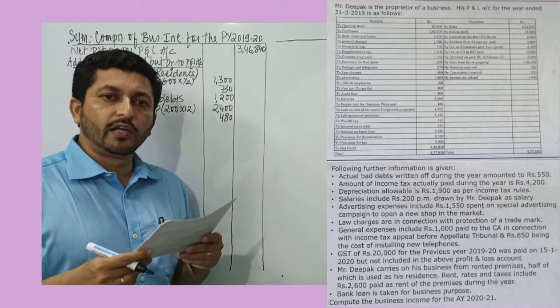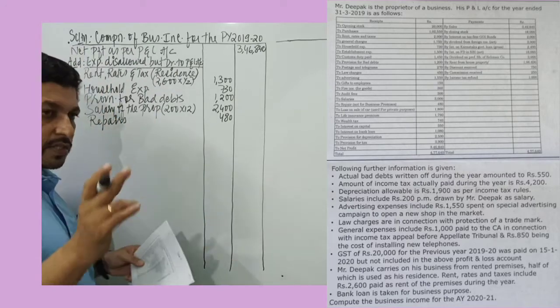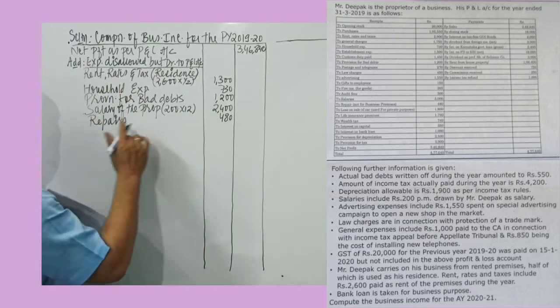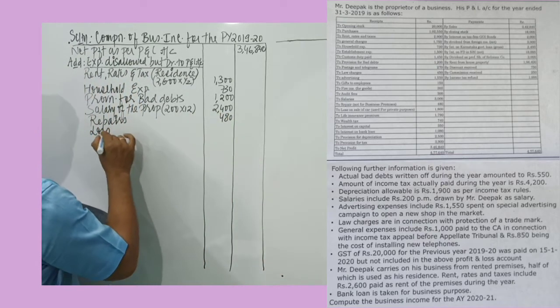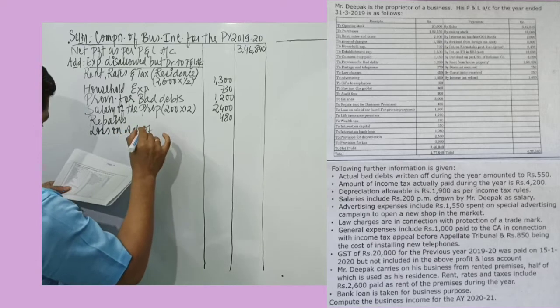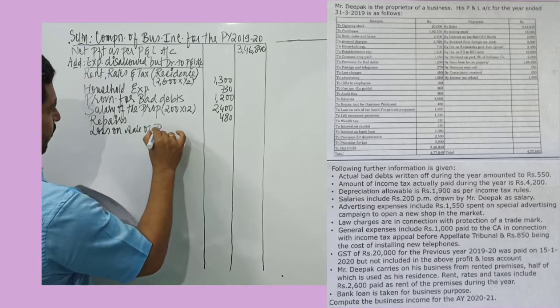Then next item is loss on sale of car. It is mentioned very clearly used for private purpose. Since it is debited to profit and loss account, the profit has decreased. So it has to be added back because it's a personal expense. So loss on sale of private car.